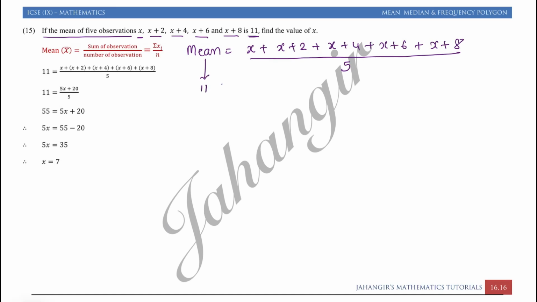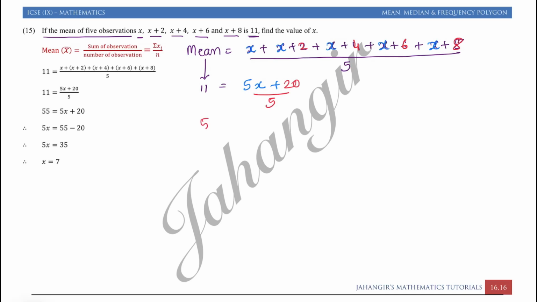Now we will add up all like terms. So x plus x plus x plus x plus x, we have 5x, so I will write 5x plus 2 plus 4, 6, 6 plus 6, 12, 12 plus 8, 20, upon 5.